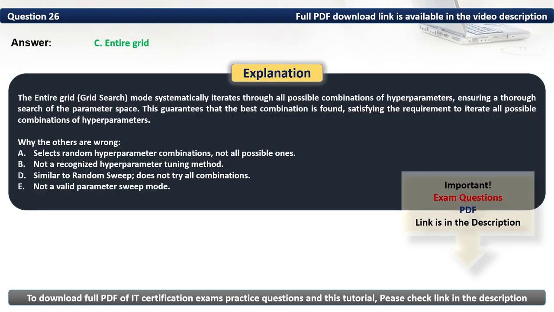The entire grid mode systematically iterates through all possible combinations of hyperparameters, ensuring a thorough search of the parameter space. This guarantees that the best combination is found, satisfying the requirement to iterate all possible combinations of hyperparameters.